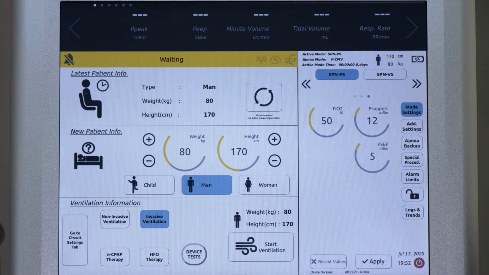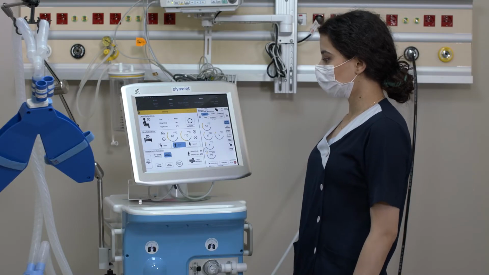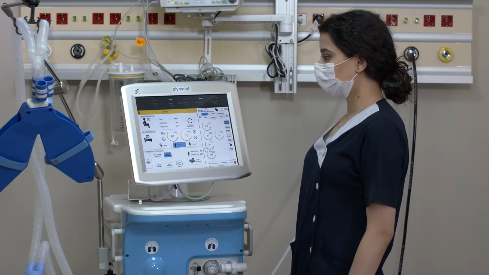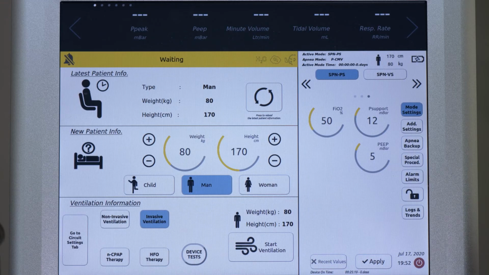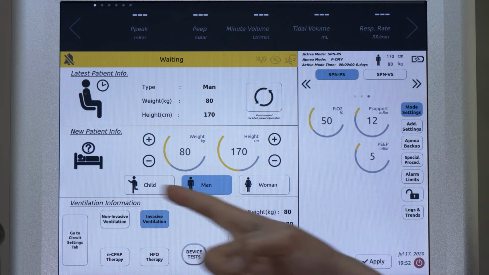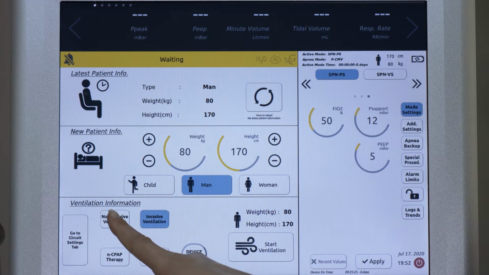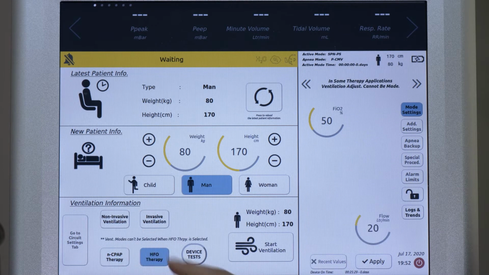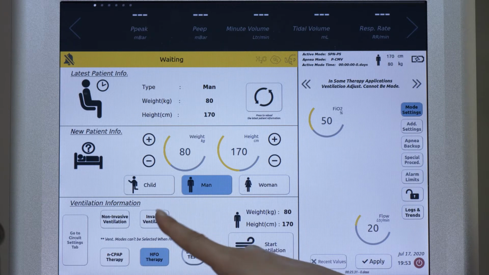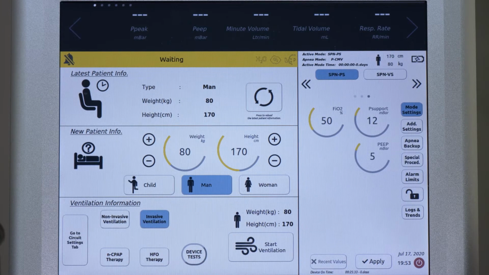Then, you can choose the ventilation type deemed appropriate for the patient from the Ventilation Information section just below. Biyovent provides users with all types of ventilation. These are non-invasive, invasive, and CPAP, HFO. We will explain these videos using invasive mode. You can make the settings of other ventilation types similarly.